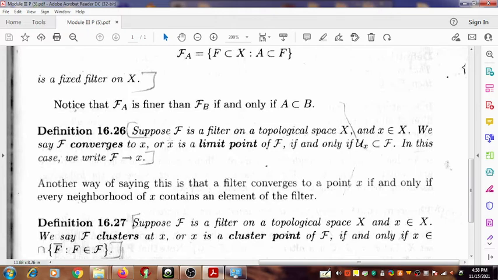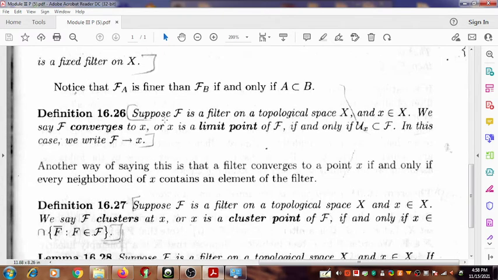Next definition: suppose F is a filter on a topological space X and x is an element of X. Then we say that F converges to the point x, or x is the limit point of F, if and only if the neighborhood base U_x at the point x is a subset of F. In this case, we write that F converges to x.